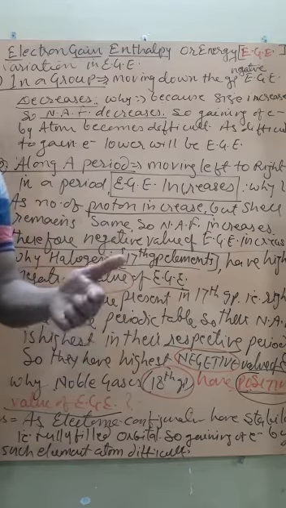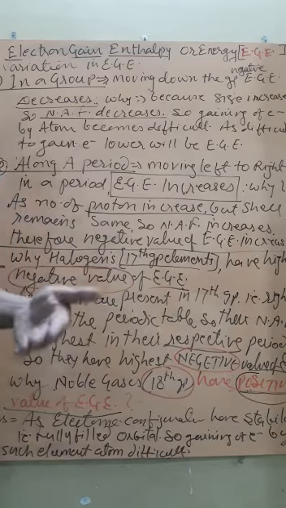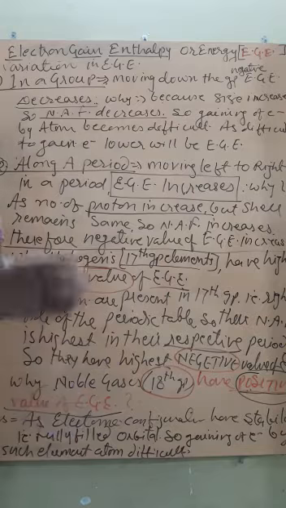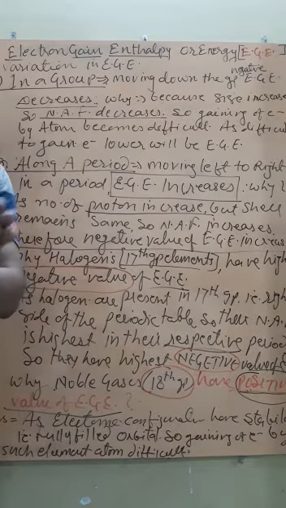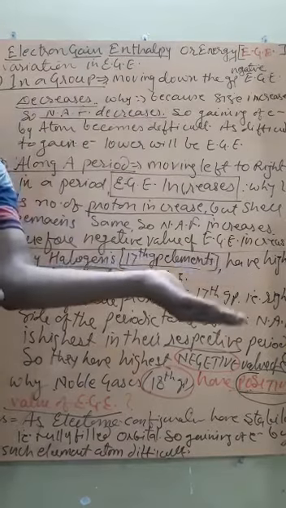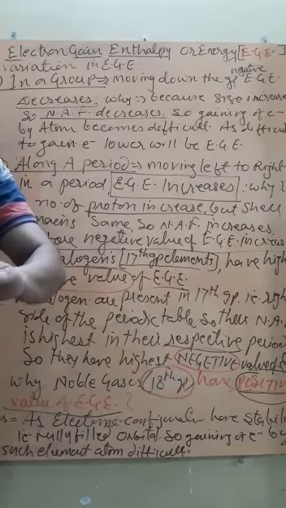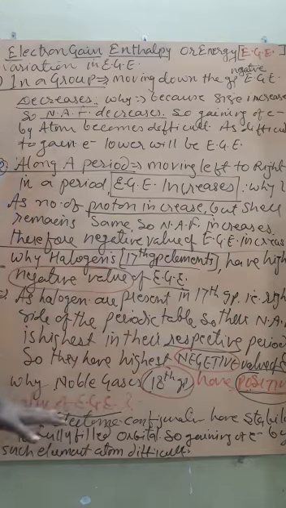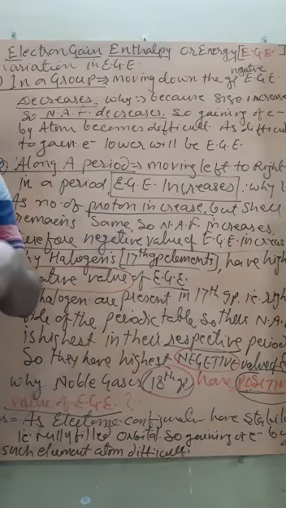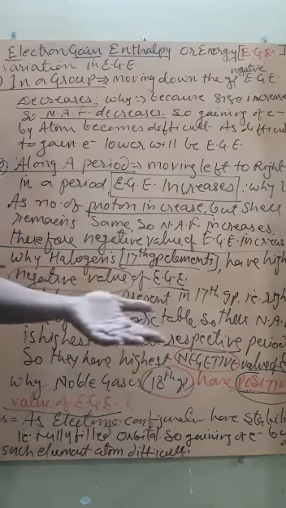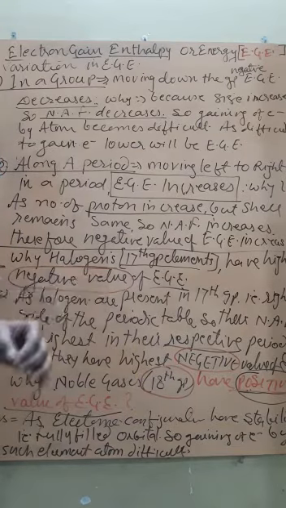This is due to completion of octet. And if the octet is already completed, then there will be no release or gain of electron. That means such an atom does not show gaining of electron. And if electrons are not gained, then there is no chance of electron gain enthalpy.